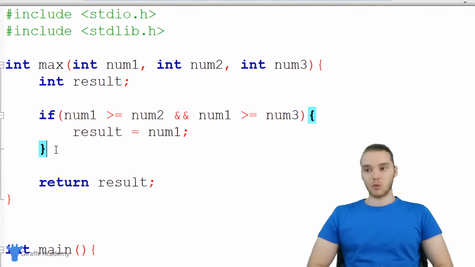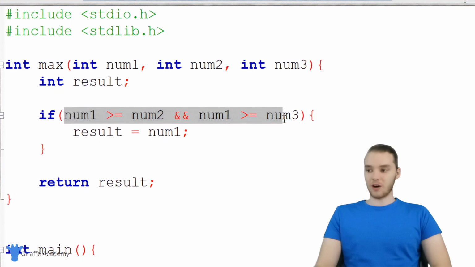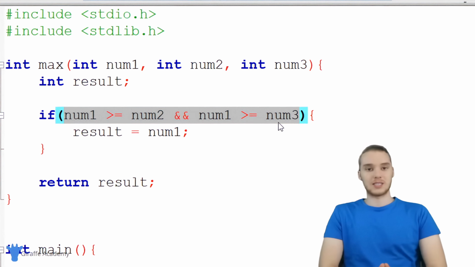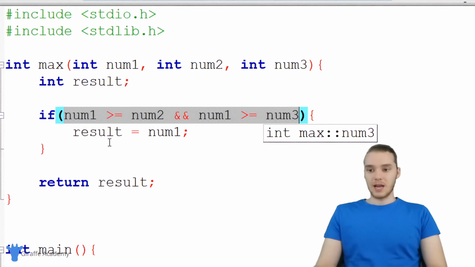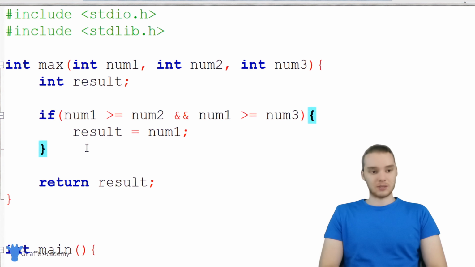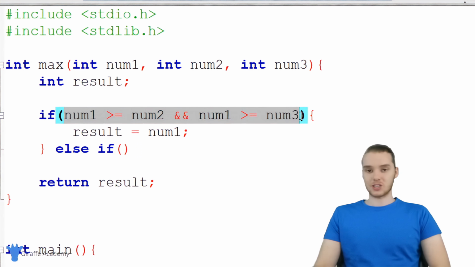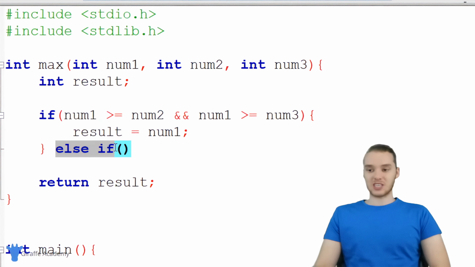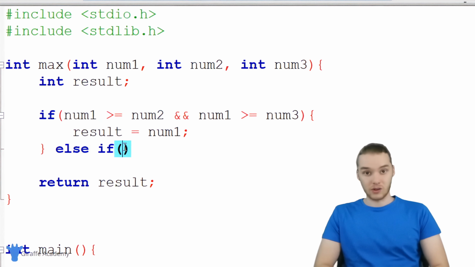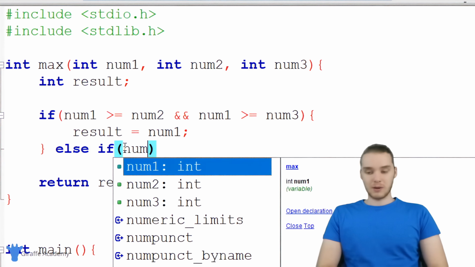But here's the thing, we also want to check to see if num2 is the biggest. So if this is false, we also want to check to see if num2 is the biggest now. And we can use something called else if. Down here I could type out else if, and I can make another open and closed parentheses. And inside of these parentheses, we can actually check another condition. So if this condition up here is false, then else if is saying, let's come down here and check another condition.